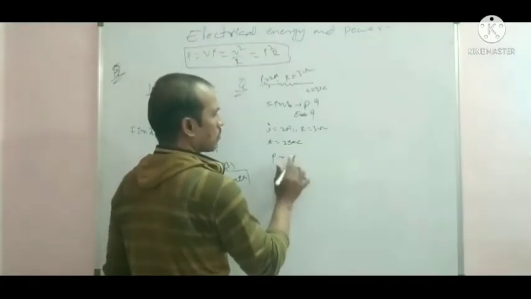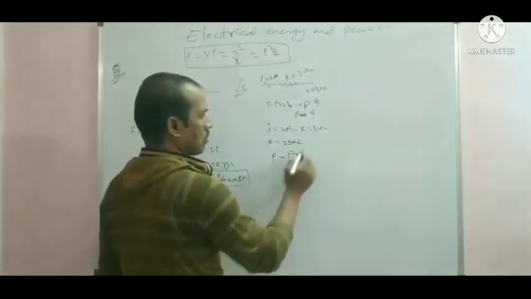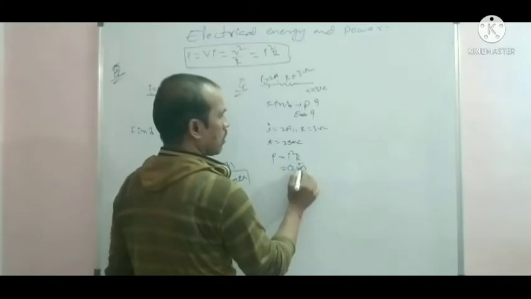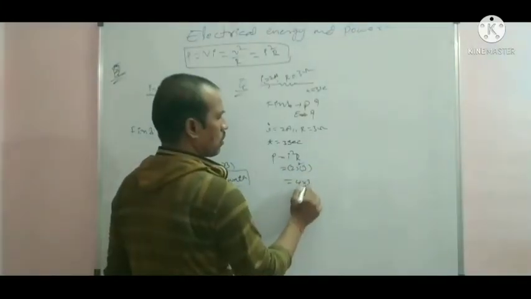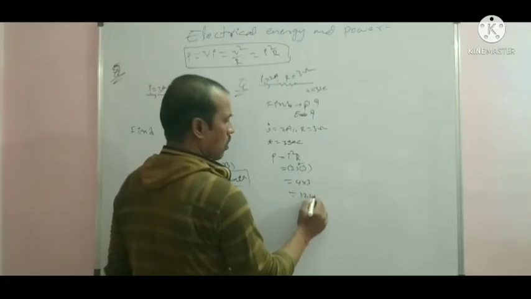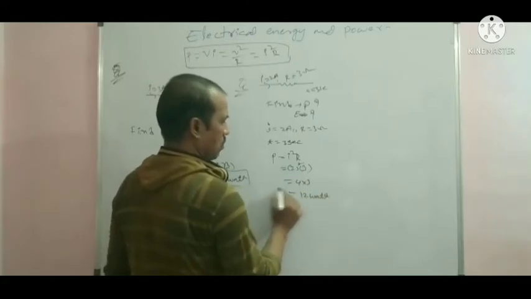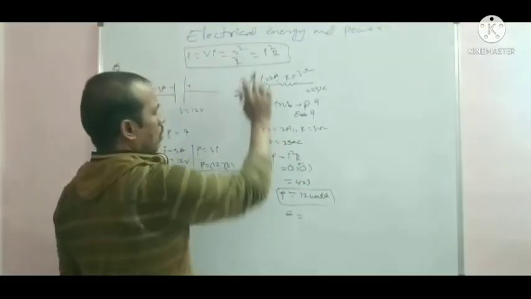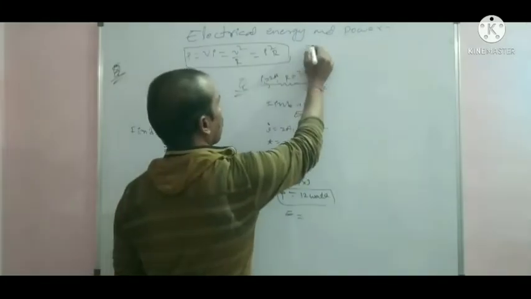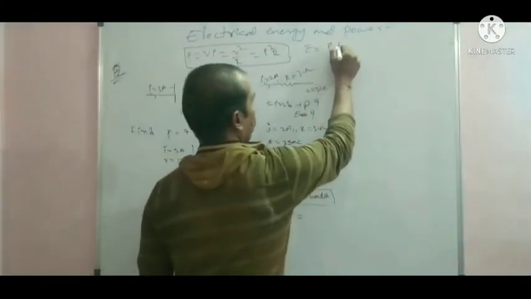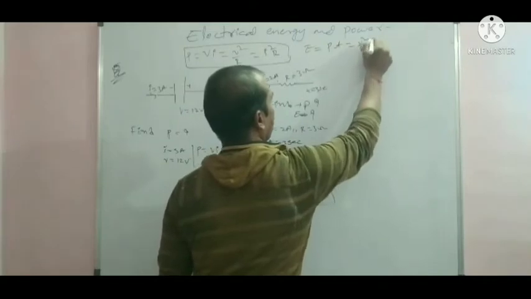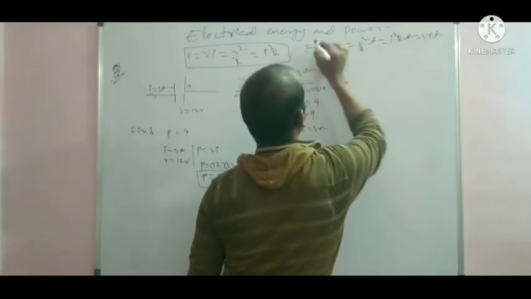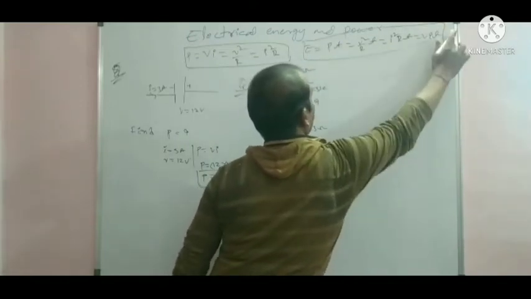Power is equal to I square R. Substituting the values, I is equal to 2 squared, R is equal to 3. 2 2s are 4, 4 into 3 is 12 watt. And electrical energy: the electrical formulas are E is equal to Pt, is equal to V square by R t, is equal to I square R t, is equal to VIt. These are the electrical power formulas.